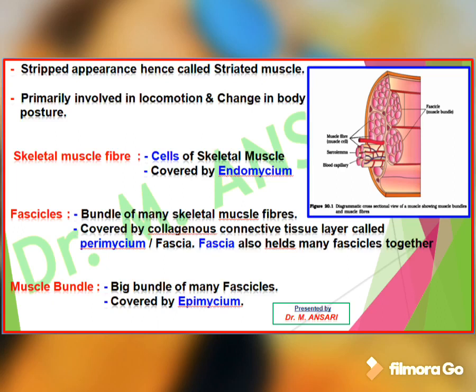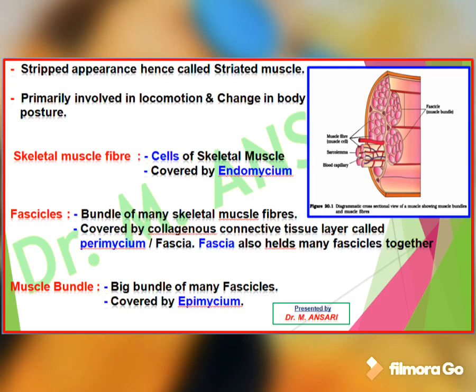The cells of skeletal muscle are called skeletal muscle fibers, which are covered by endomysium. A number of muscle fibers unite with each other and form a bundle. That bundle which is formed is called a fascicle. These fascicles are covered by a covering called perimysium or fascia. This fascia is nothing but a collagenous connective tissue layer.